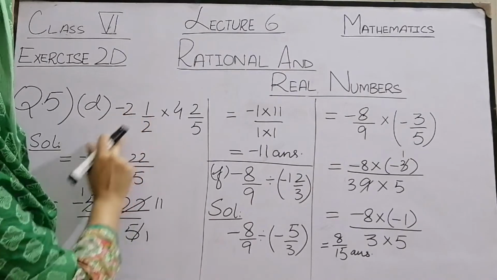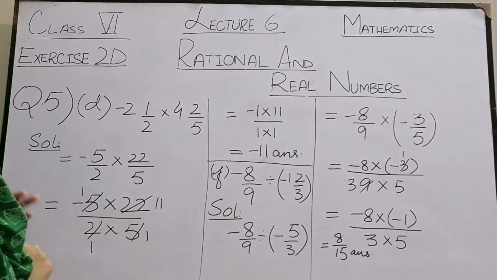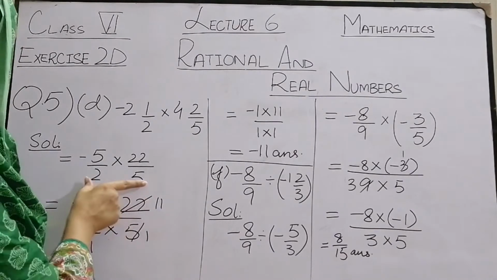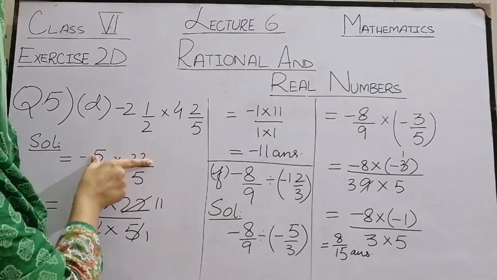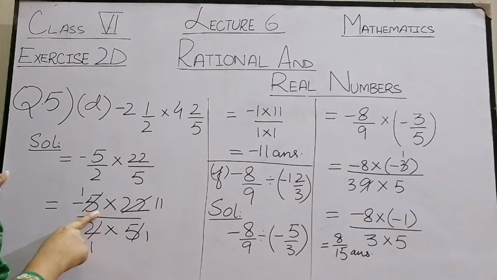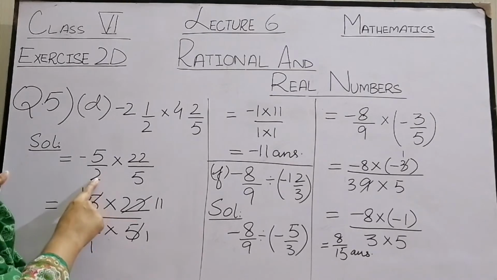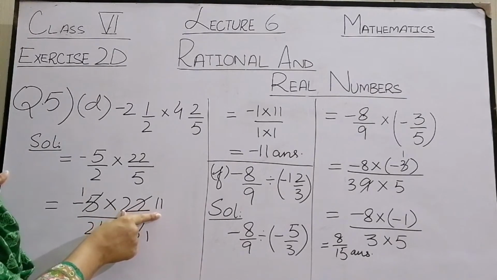2 2s are 4, 4 plus 1, 5 by 2. 5 4s are 20, 20 plus 2, 22 by 5. Now, we have a multiplication sign, so numerator into numerator, denominator into denominator. Minus 5 multiplied by 22 divided by 2 multiplied by 5. Do the cancellation. 5 ones are 5, 5 ones are 5, 2 ones are 2, 2 11s are 22.